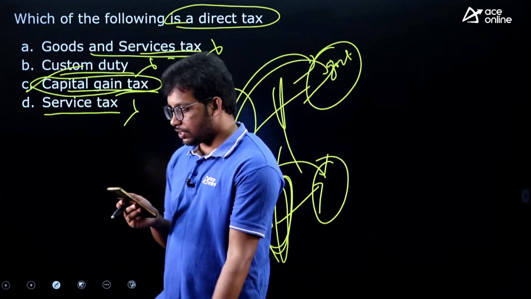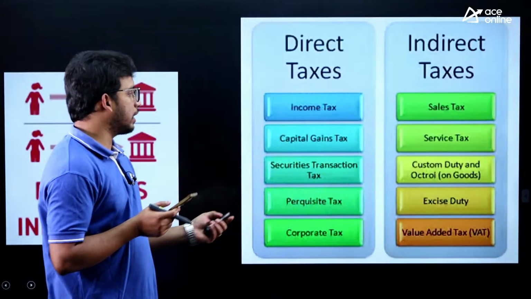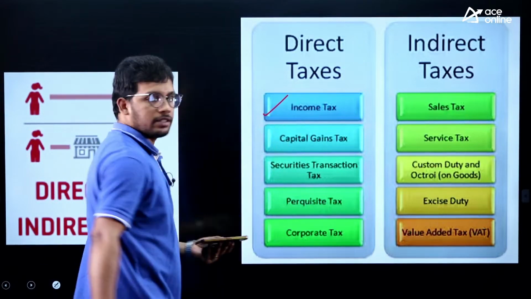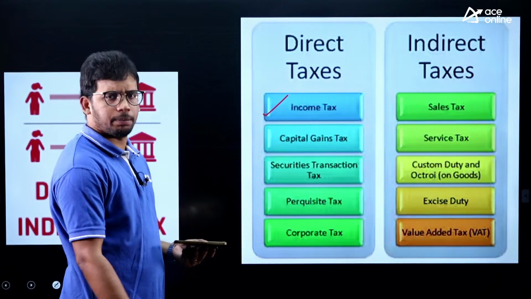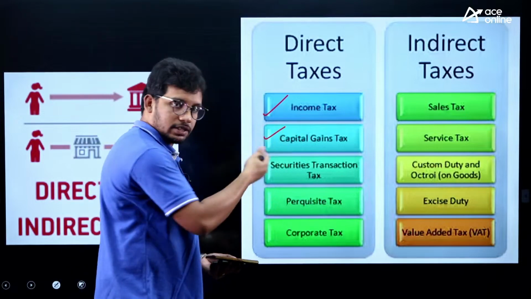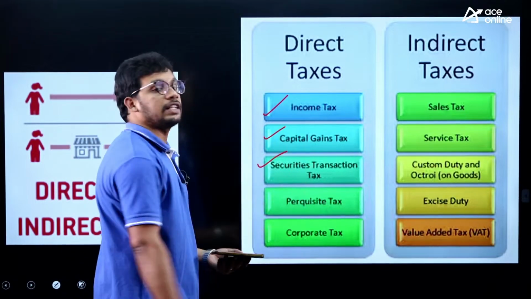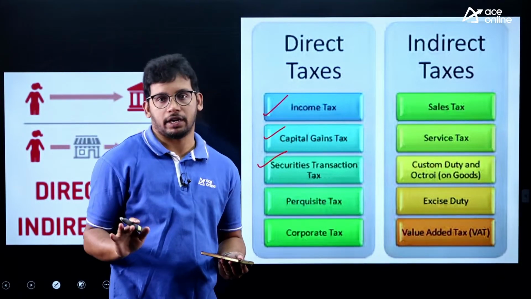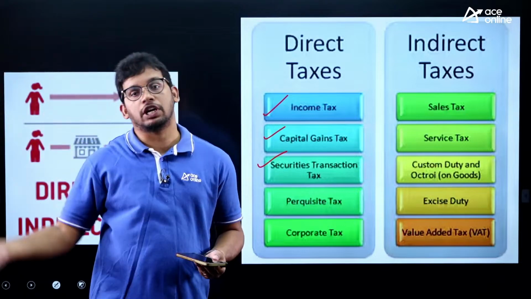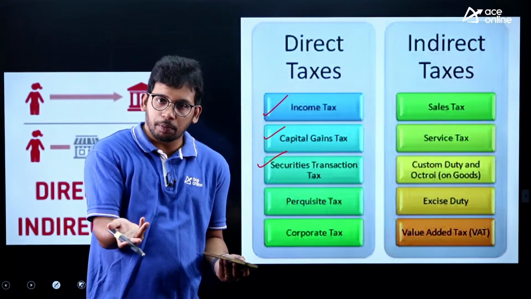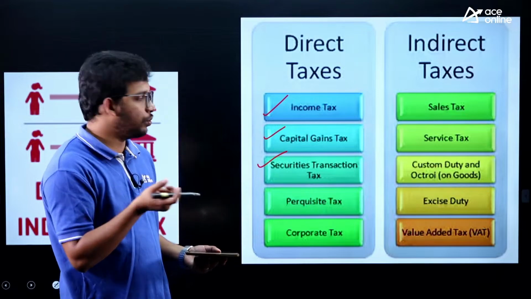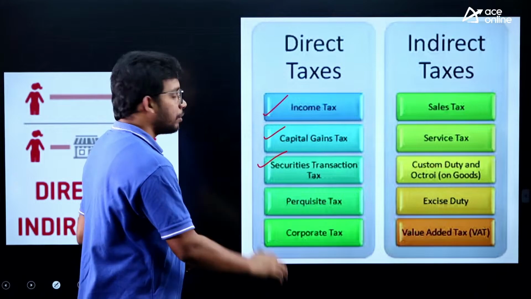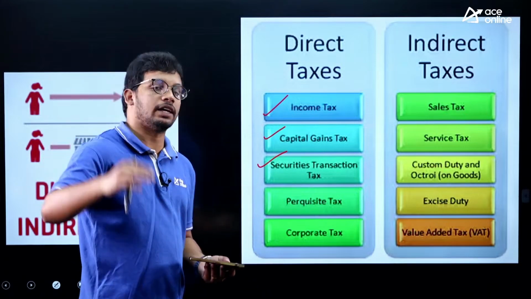Yes, Venkat, you are correct. So capital gains tax is a direct tax. You can see some other examples as well. Income tax, anyone who is earning income, they will directly pay to the government. Capital gains tax, we have just seen. Security transaction tax, that means if you have bought some bond or security in the stock market and the value has increased drastically from 1 lakh to 10 lakh, you have to pay directly to the government also, the gain. When you are selling it off, you have to pay for it, right, because you have gained extra as the market has increased.